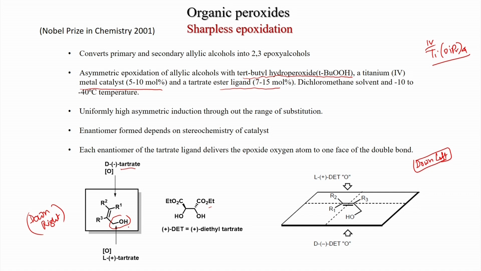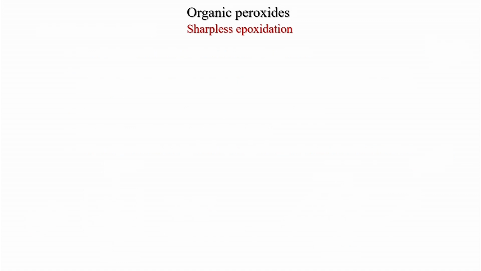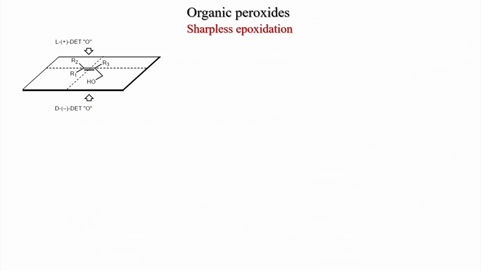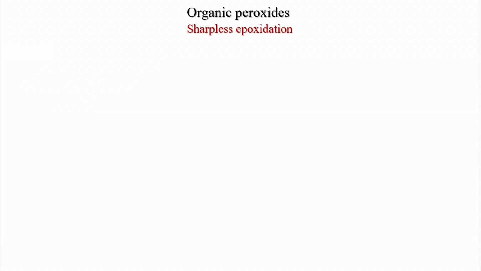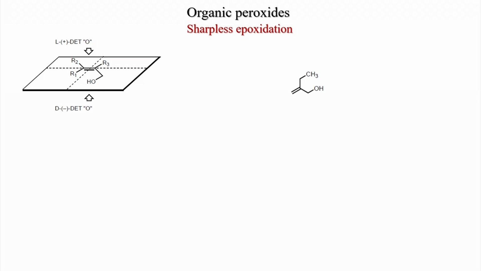If you draw right side, down right, then minus will attack from the top face and vice versa, and if you write like down left, then the plus will react from the top face and minus will of course react from the down face. And this is again what we discussed, that this substituted allylic alcohol can react, and in this orientation, plus will react from the top face and minus will react from the down face.